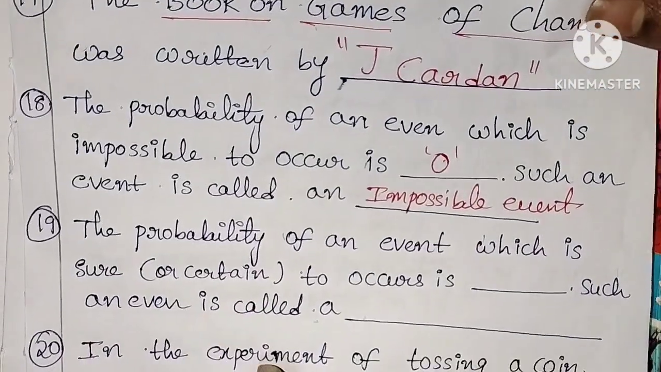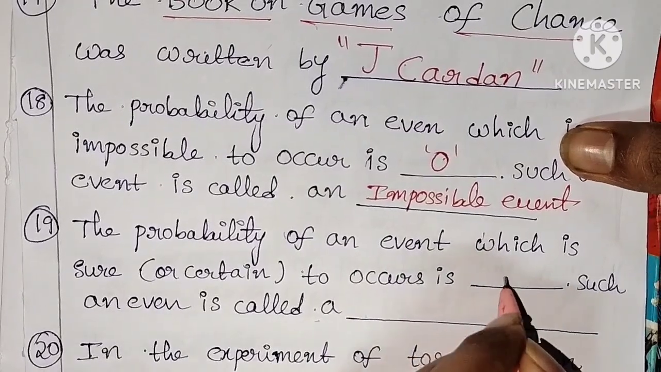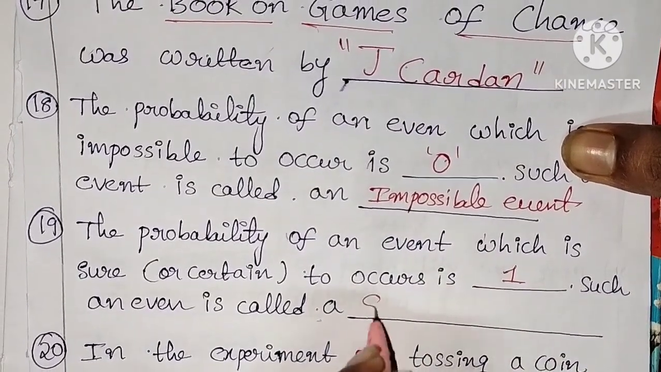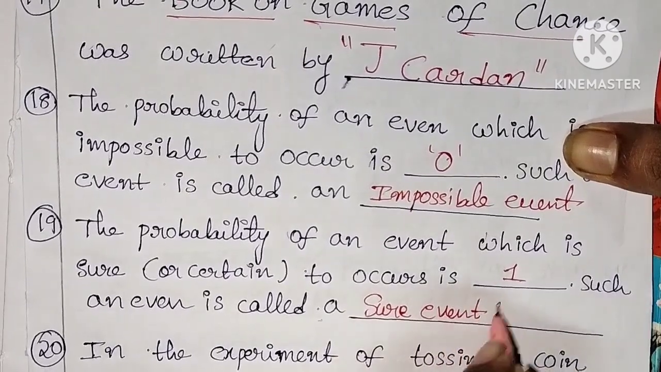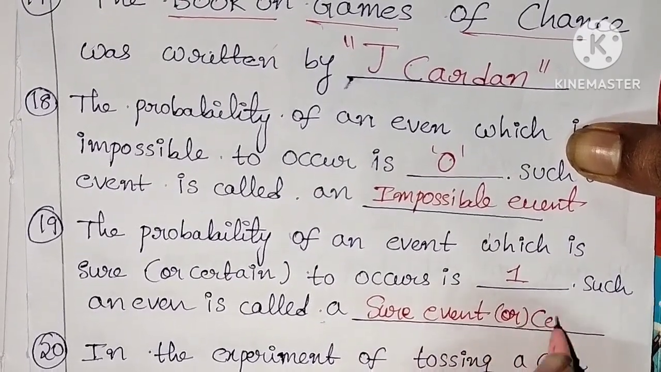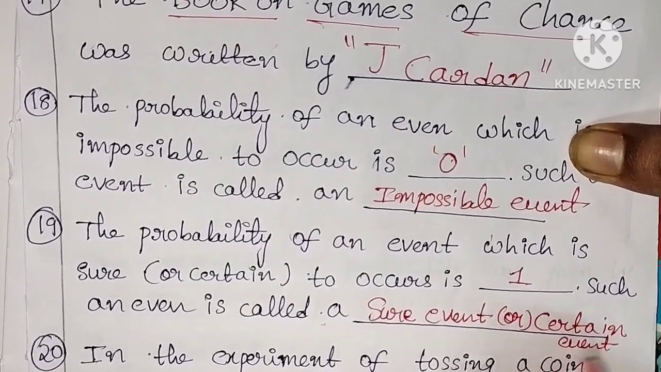The probability of an event which is sure or certain to occur is 1. Such an event is called a sure event or certain event. Certain means definitely.